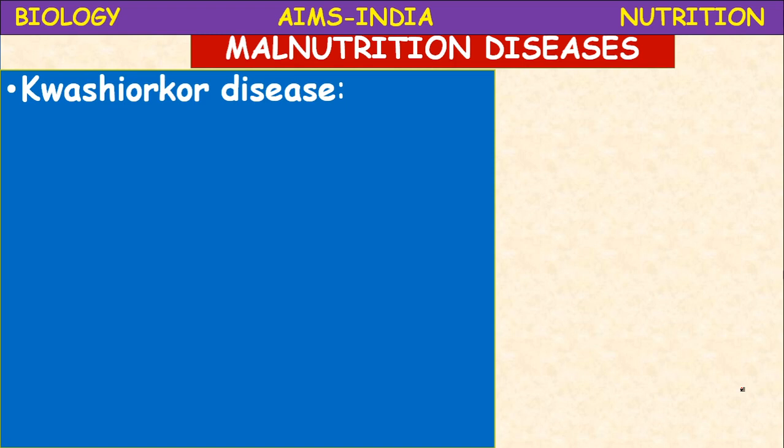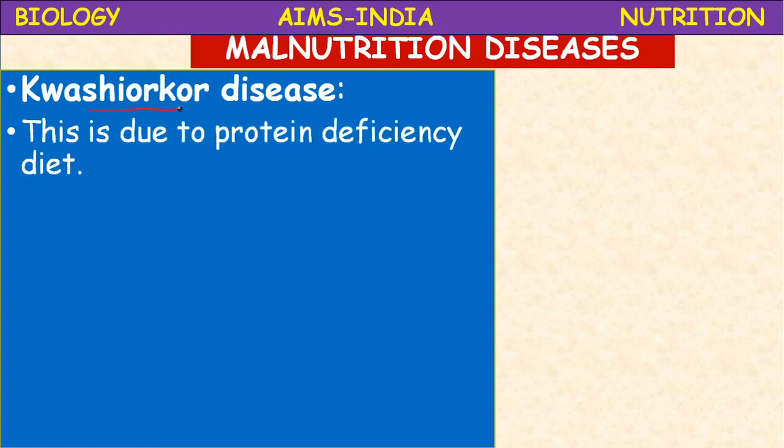Malnutrition diseases. Kwashiorkor disease. This is due to the protein deficiency diet. The food material which is deficient in protein, if it is given to infants, always remember most of the deficiency diseases appear in children below 5 years, the growing stage.